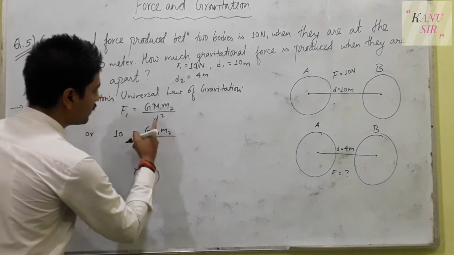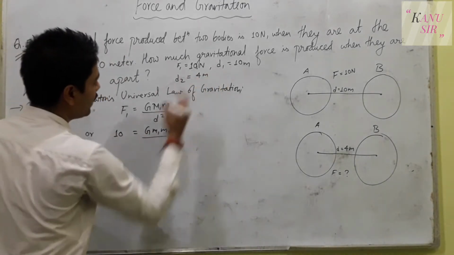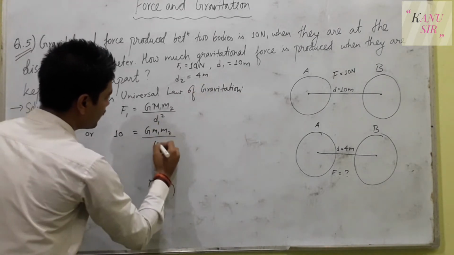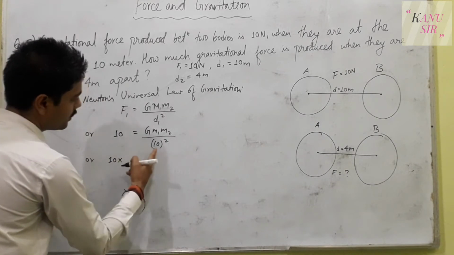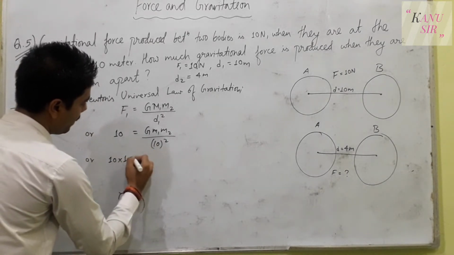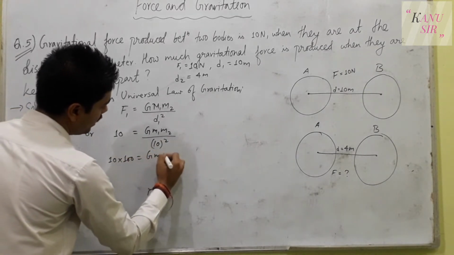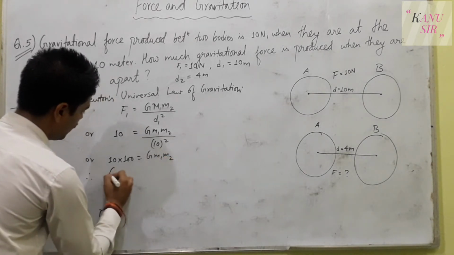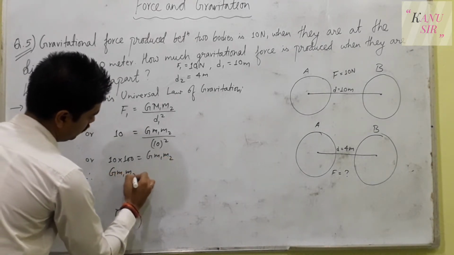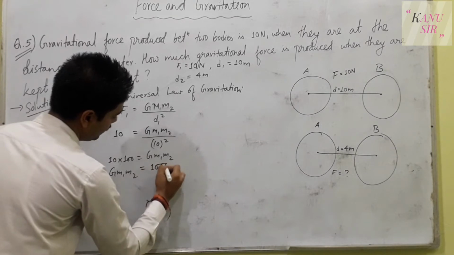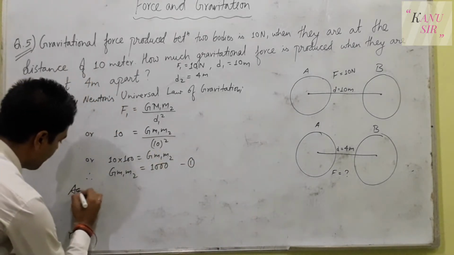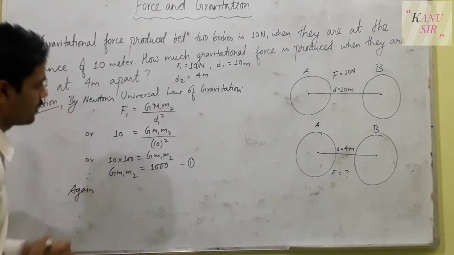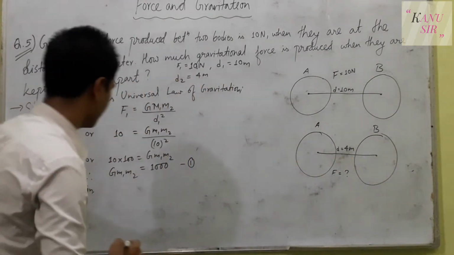But the value of d is needed here, d1, that is 10 whole square, or 10 into 10, 100, and the left side is 10, so 10 equals G m1 m2 upon 100. Therefore, G m1 m2 equals 1000. Equation number 1. Again, for the second case, the distance is 4 meter.